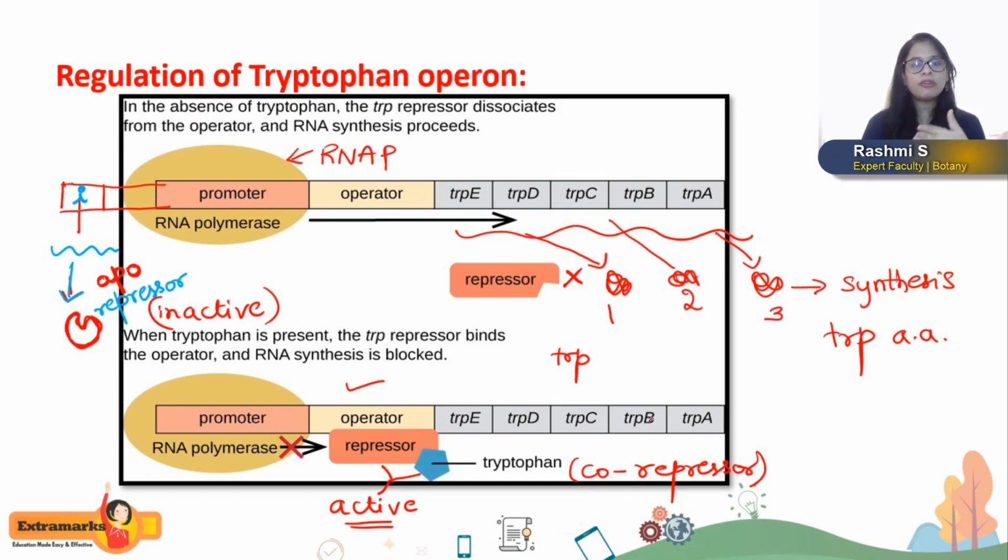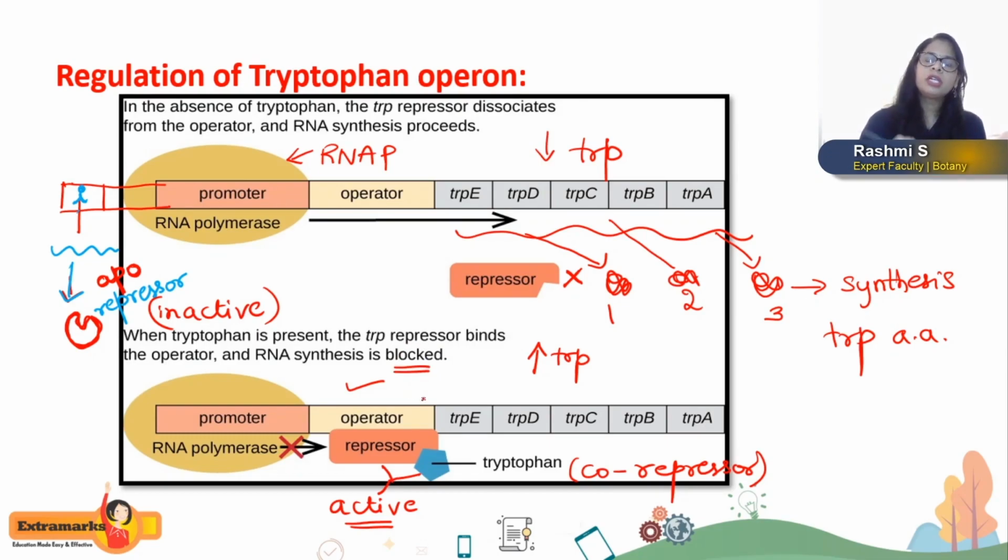So, the genes of the tryptophan operon are switched on in low availability of tryptophan, that is, when the amount of tryptophan is low within the bacterial cell. But when the tryptophan concentration is increased, then the tryptophan operon genes are blocked. They are switched off. Okay.